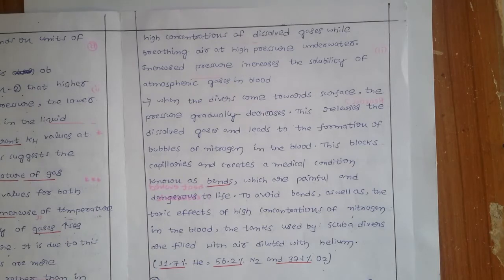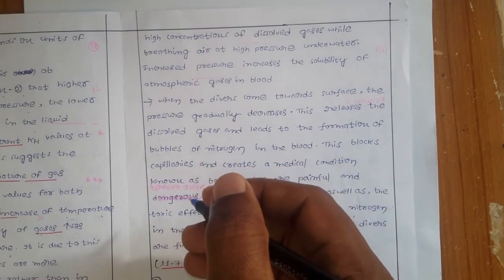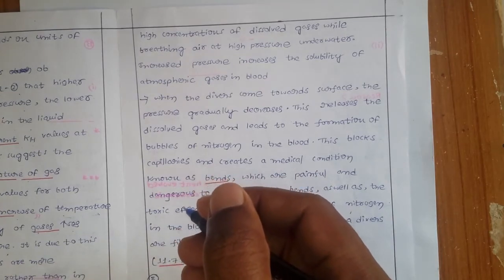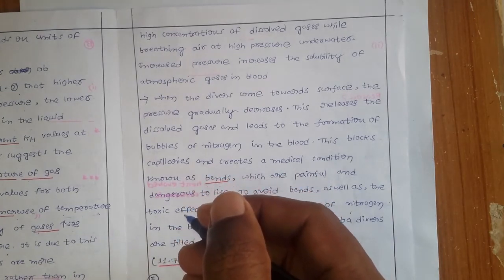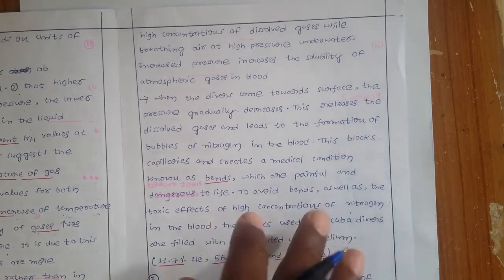But the problem is if he comes out suddenly from the depths of the sea. Whenever he comes back, suddenly the pressure drops.